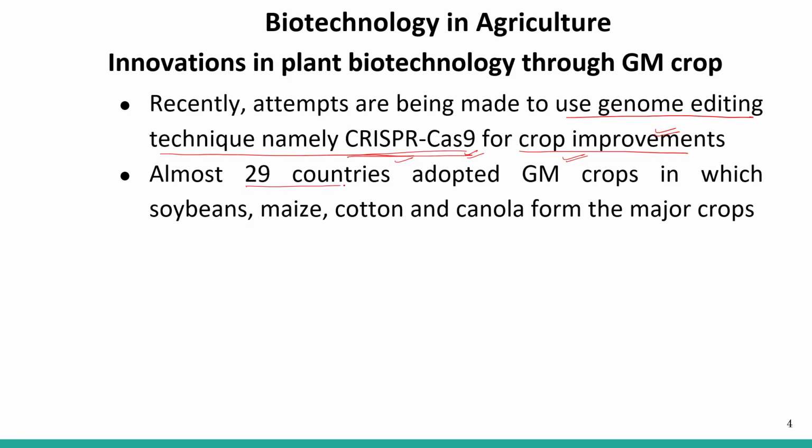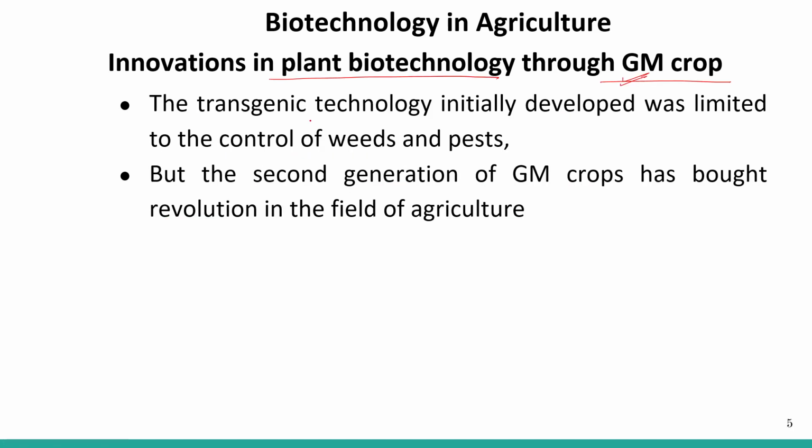Almost 29 countries have adopted GM crops, genetically modified crops, in which soya beans, maize, cotton, and canola are the major crops. So genes have been modified in so many crops. Examples are soya bean, maize, cotton, and canola. The transgenic technology initially developed was limited to the control of weeds and pests. So earlier, this technology was used to develop varieties that could control weeds and pests.